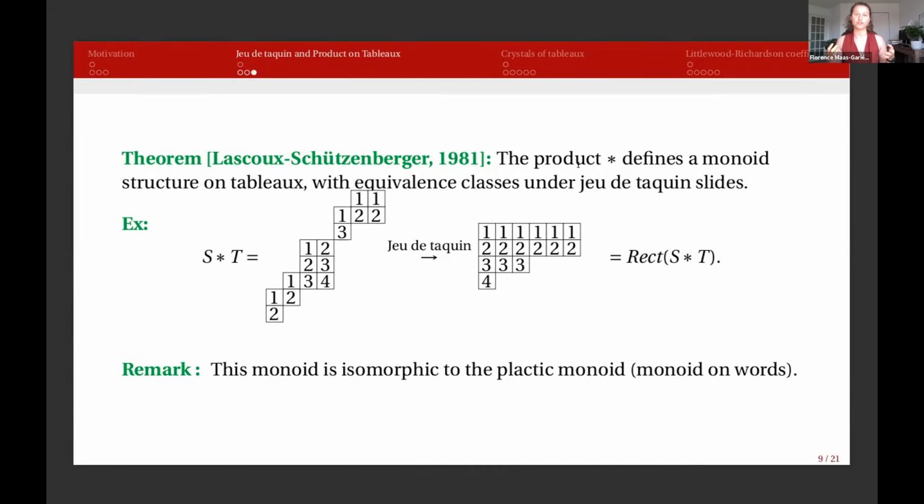And for those who know about this, this monoid is actually isomorphic to the plactic monoid, which is a monoid on words. The plactic monoid, to talk very quickly about it, is a monoid where we concatenate words by the product. You can see that this is what we do with the star product. And we have equivalence relations that are the Knuth relations. And it's actually possible to prove we get these with the jeux de taquin slides.